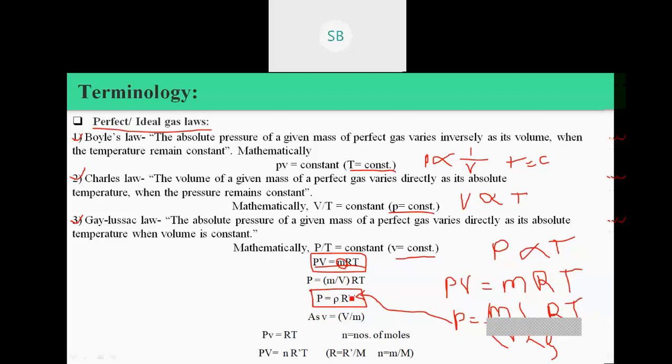Here you can see R is the characteristic gas constant. It varies with respect to the gas. If we replace the gas, then R also varies. After that, we can also write PV is equal to small n R bar into T. What is meant by R bar? R bar is a gas constant, and it is the same for all gases. Only R is a characteristic gas constant, which changes with respect to the gas.